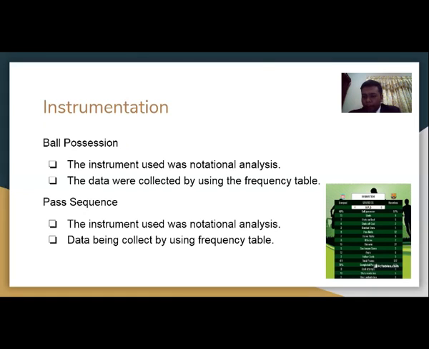So from here, for the passing sequence done by both teams, 78% were complete passes by the Liverpool team. For Barcelona it is 82%. This is because Barcelona have more talented and experienced players. However, it cannot make Liverpool players lose the game, because Liverpool have more talented and young players and fewer experienced players.